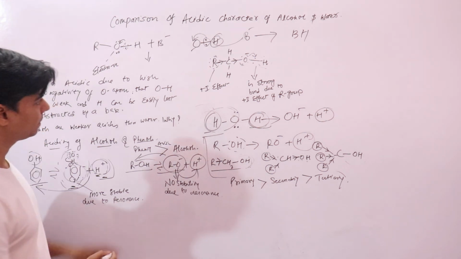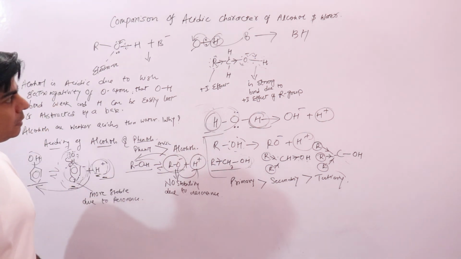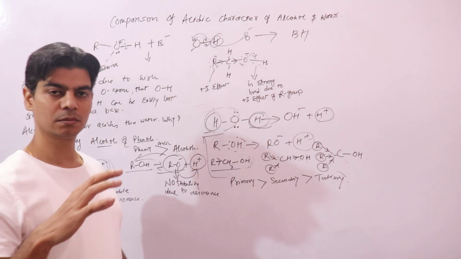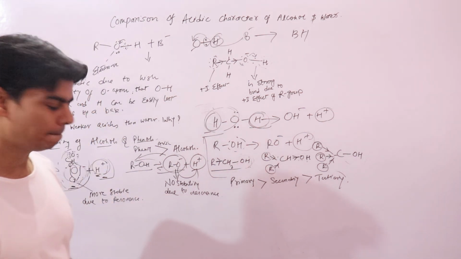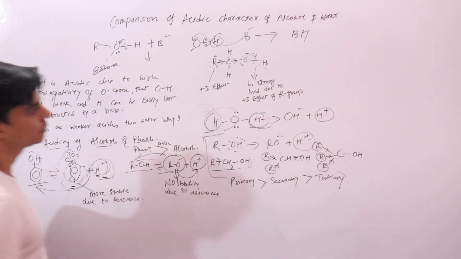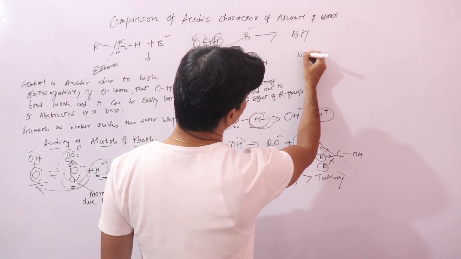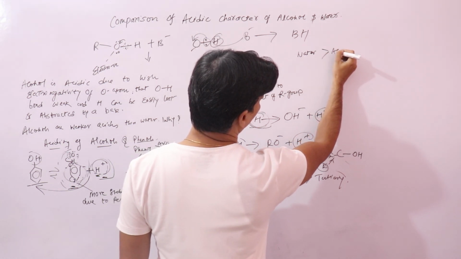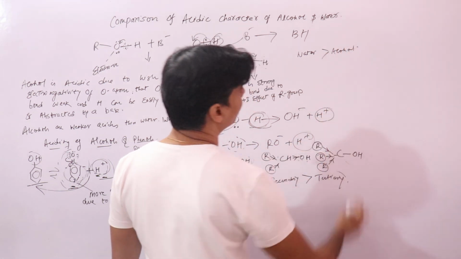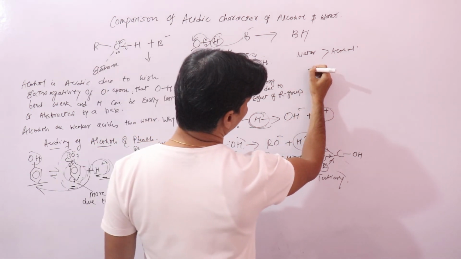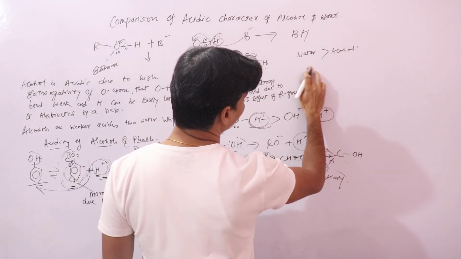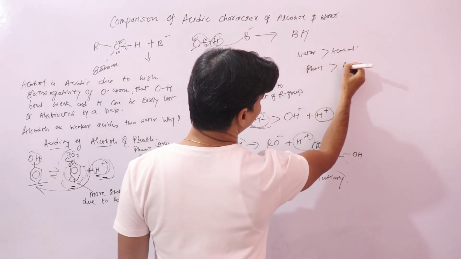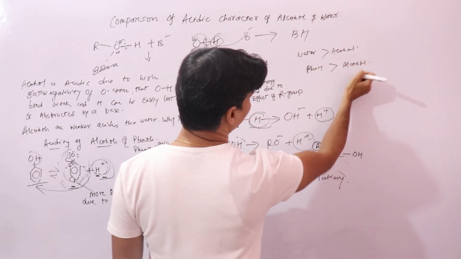So if you compare whatever we have done, the acidity of alcohols, phenols and water, we say that water is more acidic than alcohols, and phenols are more acidic than alcohols.